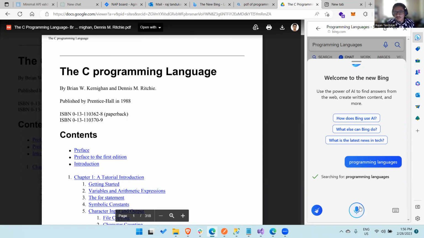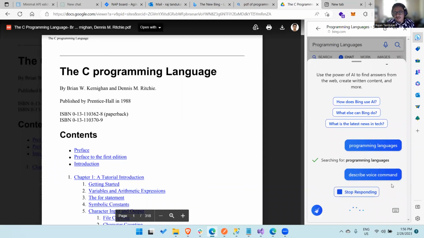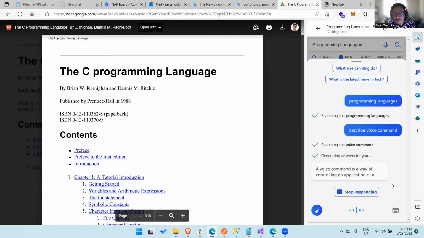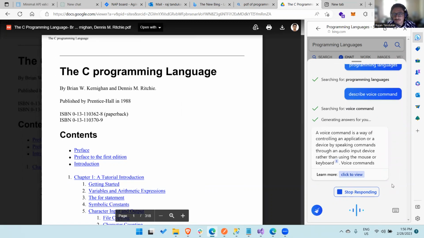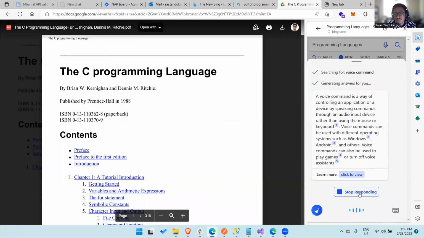We can even give the voice command. Let's try voice command. Can you give me the summary of the C programming language from this PDF?